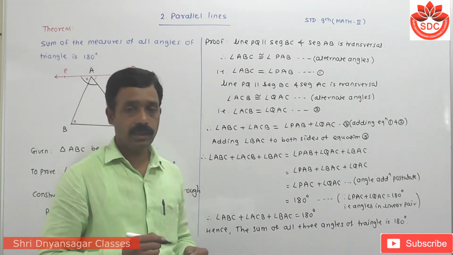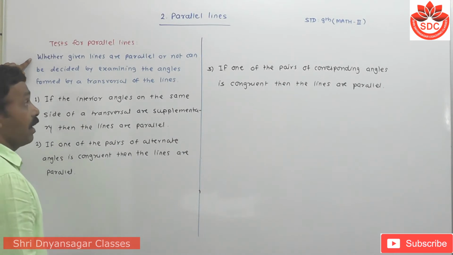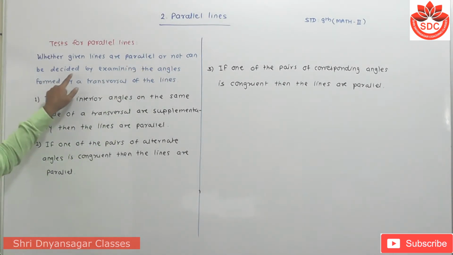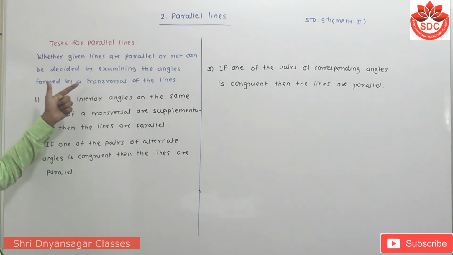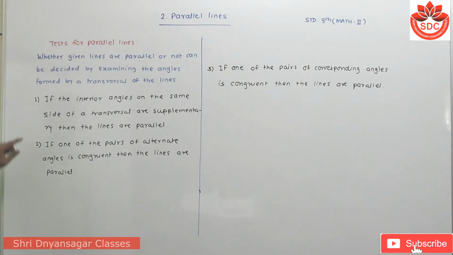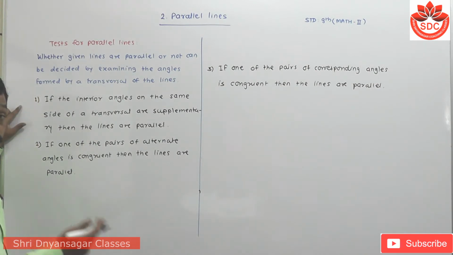We take the next point: tests of parallel lines. There are three tests for when lines are parallel. Whether given lines are parallel or not can be decided by examining the angles formed by the transversal of the lines. There are three types of angles here: interior angles, alternate angles and corresponding angles. That means there are three tests. The first is the interior angle test, the second is the alternate angle test, and the third is the corresponding angle test.